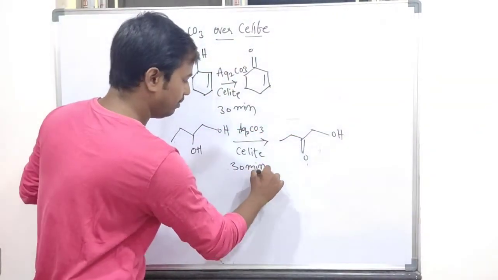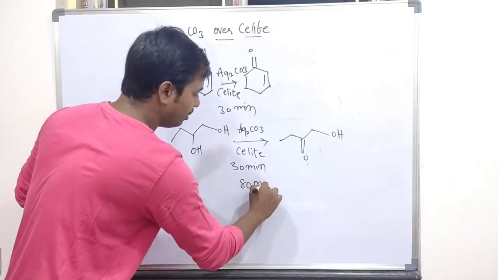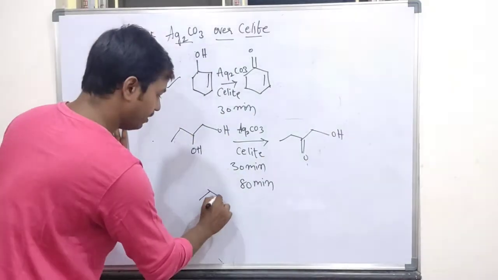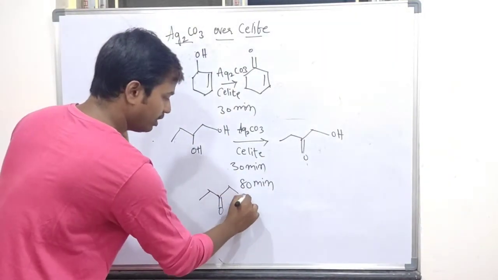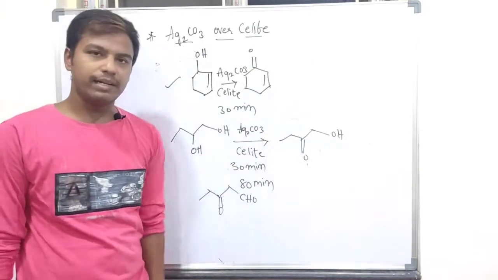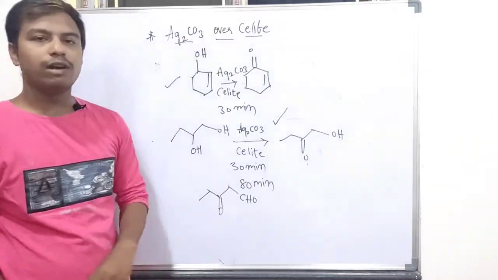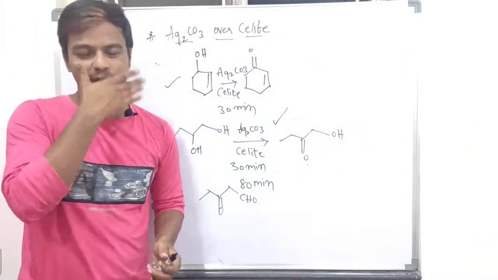If you keep it for more than 80 minutes, you will also get the aldehyde product. Both are oxidized. So after 30 minutes, the molecule is easy to separate, right? And also silver carbonate is very easy to handle.